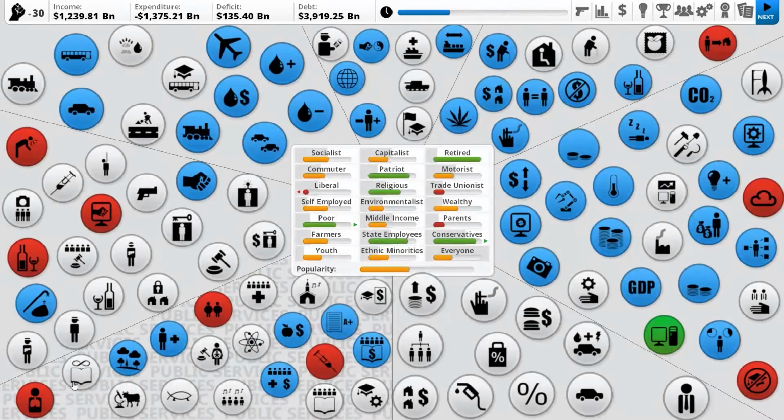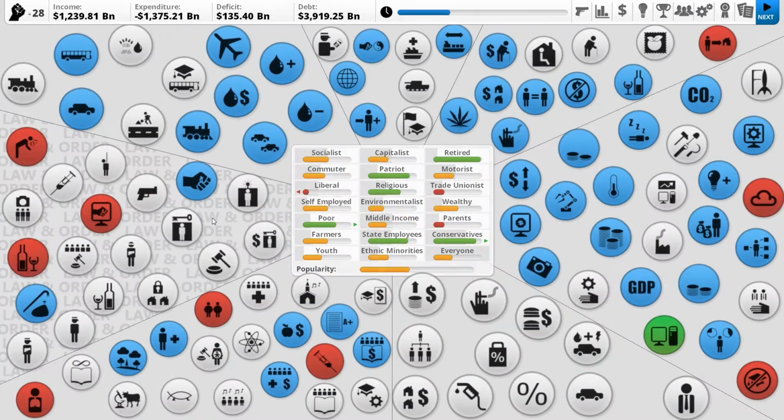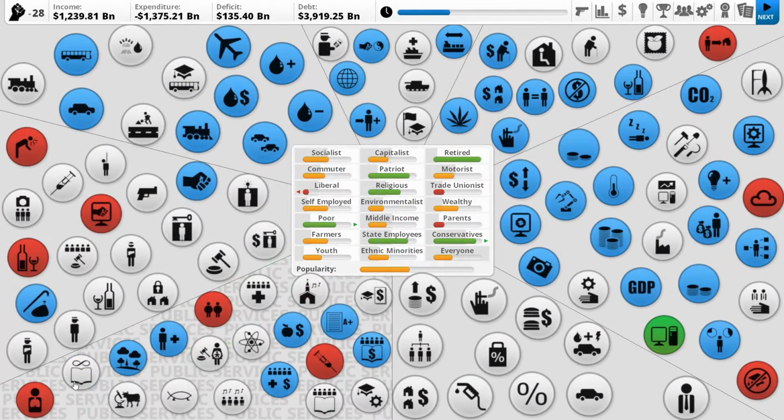Yeah. I'm not sure. Food Standards Agency, anything we could do in here? If we increased it, makes liberals happier, farmers less happy, lowers obesity, raises food price. Raises health as well. Doesn't cost that much either. So we'll go with that. Okay. Public libraries, I'm still okay with.